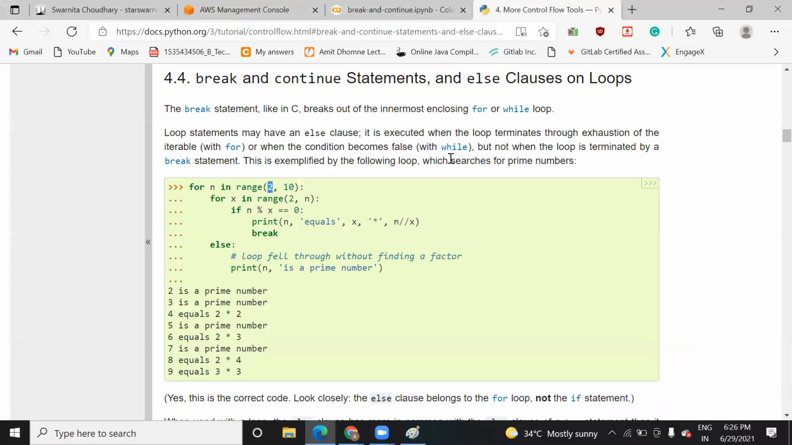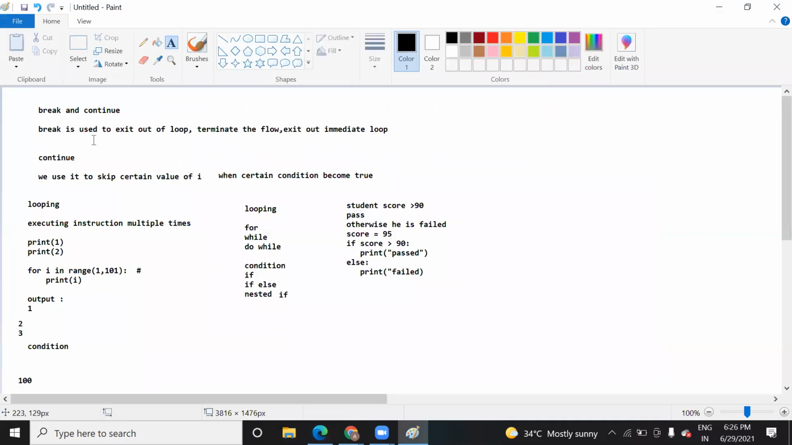Now as I said, today we will discuss the break and continue statements. What do we mean by that? As I have already explained, break is used to exit the loop when a certain condition is met, and continue is used to skip a certain condition when that condition becomes true.